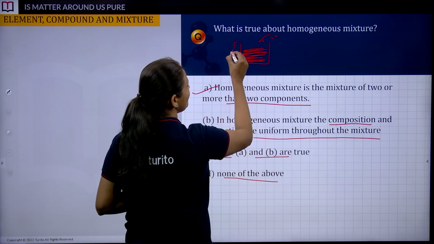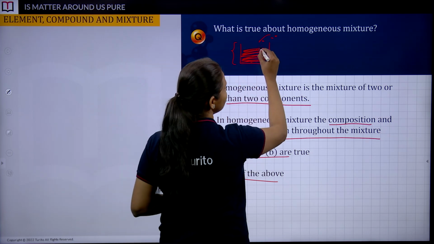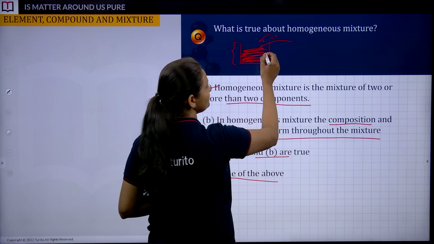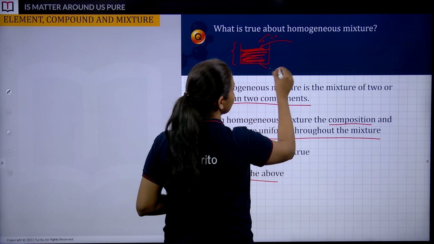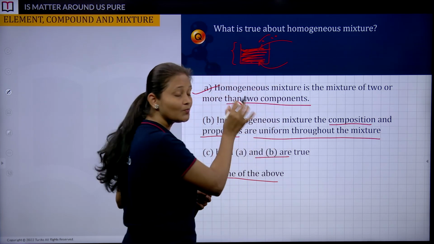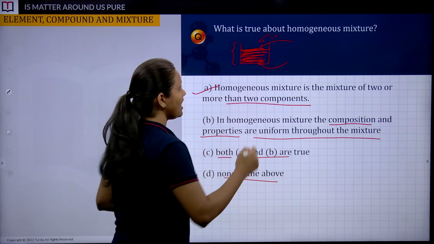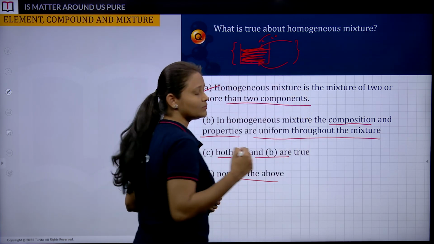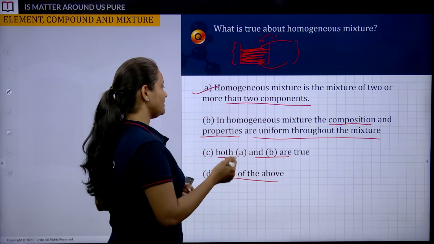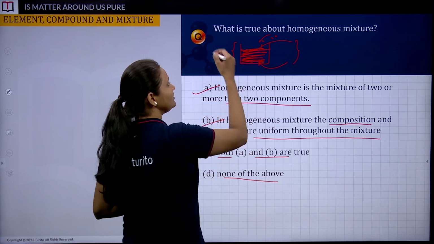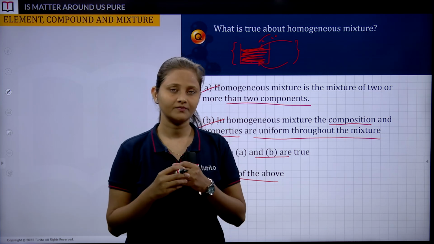See, if this is the beaker, and I ask you to take out one tablespoon of the solution from the upper surface, and I ask you to take some solution out from the bottom of this beaker and test it. So what do you think? Are these two samples going to test the same? Of course, yes. That's why we say the properties are going to remain uniform throughout the chemical composition when we talk about a homogeneous mixture.